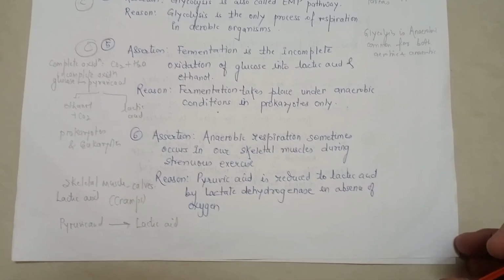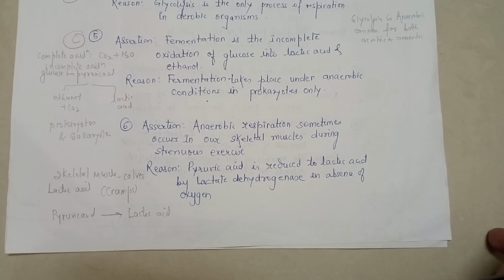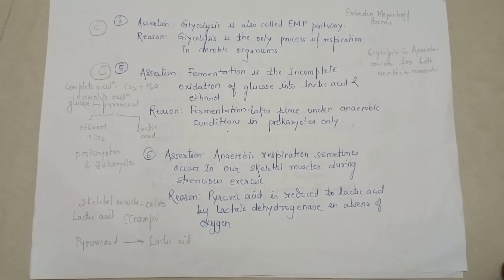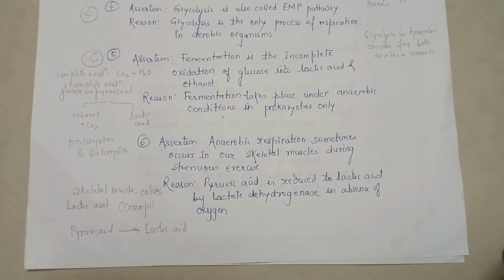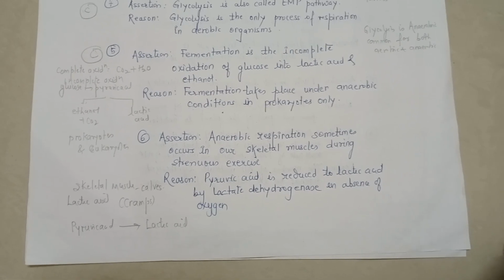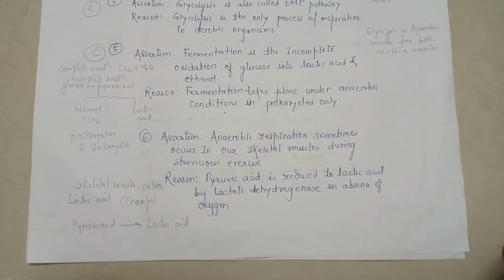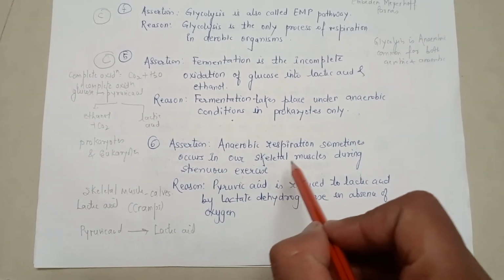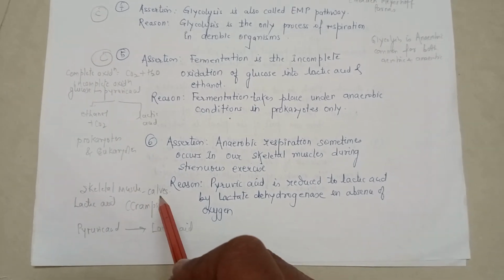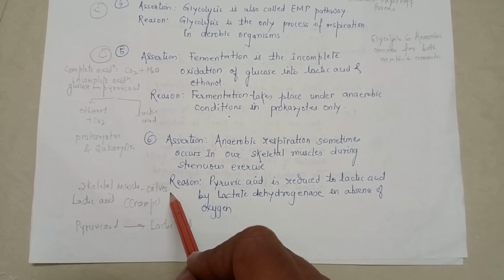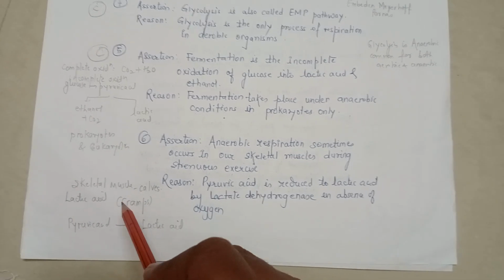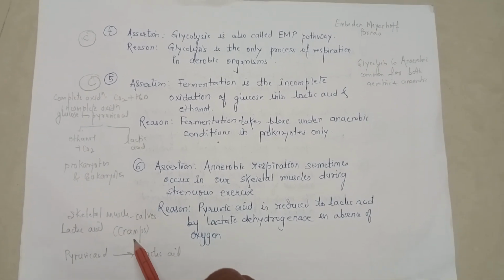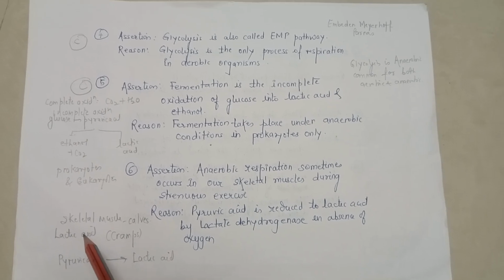Next question is assertion. Aerobic respiration sometimes occurs in our skeletal muscles during strenuous exercise, and the reason given is pyruvic acid is reduced to lactic acid by lactic dehydrogenase in absence of oxygen. So anaerobic respiration sometimes occurs in skeletal muscles. In the skeletal muscles, especially in the calves, due to the severe or strenuous exercise, we say that there is a development of cramps. Now cramps refers to something where there is an accumulation of lactic acid.